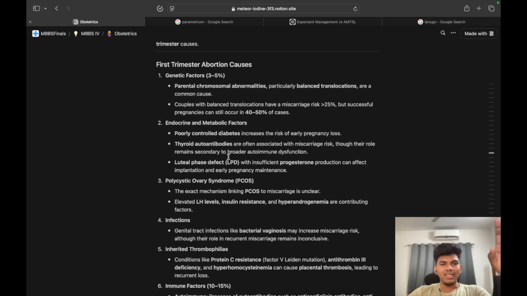First one, genetic. Parental chromosomal abnormalities, particularly balanced translocations. Couples with balanced translocation have a miscarriage rate greater than 25%, but successful pregnancies can occur in 40 to 50% of the cases. So greater than 25% is the risk, but successful pregnancies can occur in almost half the cases.